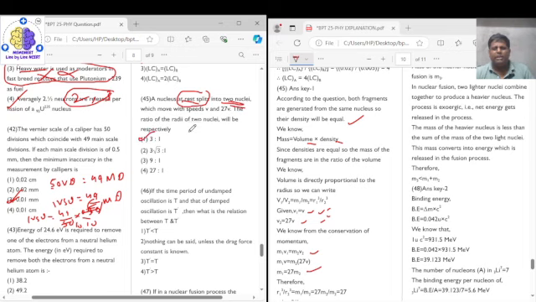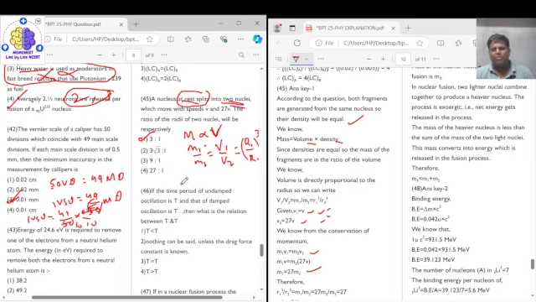Again, the basic thing here is that mass is directly proportional to volume because density is the same. So m1 upon m2 is equal to V1 upon V2, and that is (r1 upon r2) whole raised to the power of 3, because volume is 4 by 3 pi r cube, so volume is directly proportional to r cube.